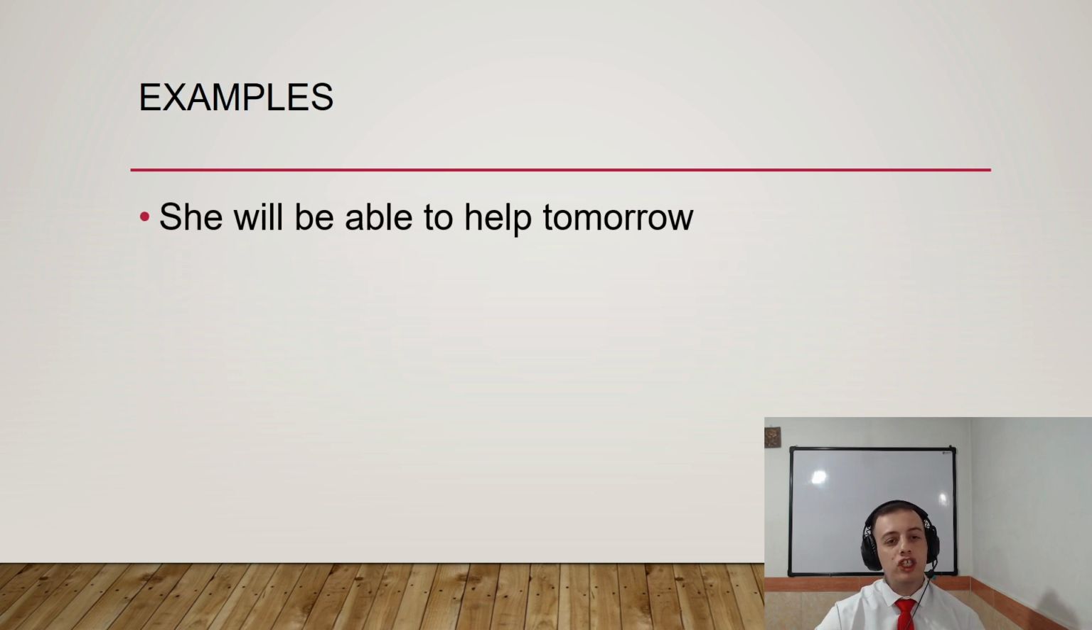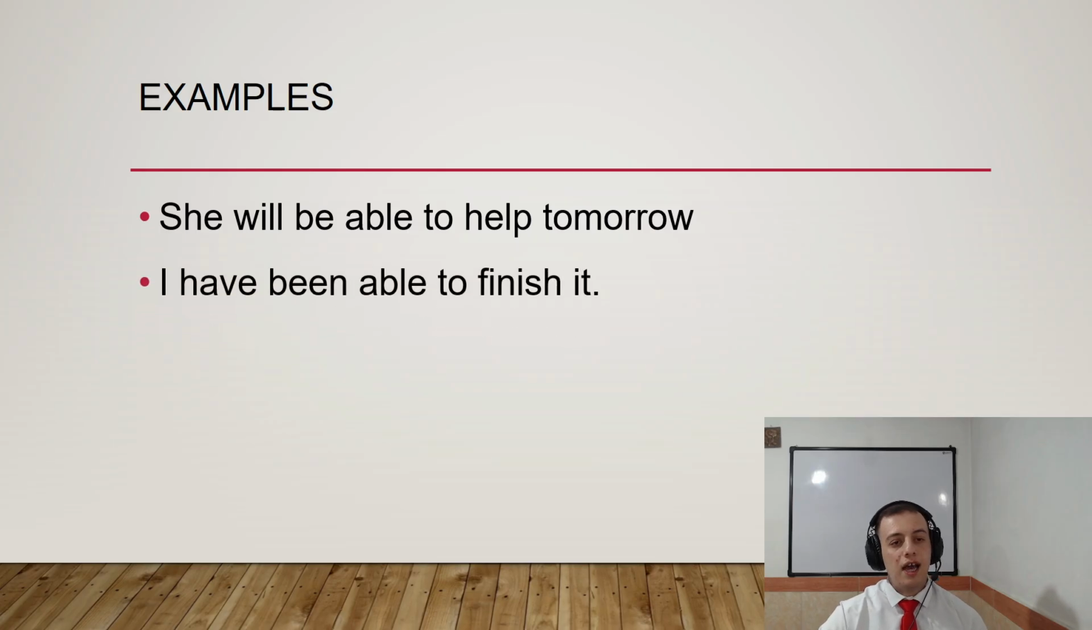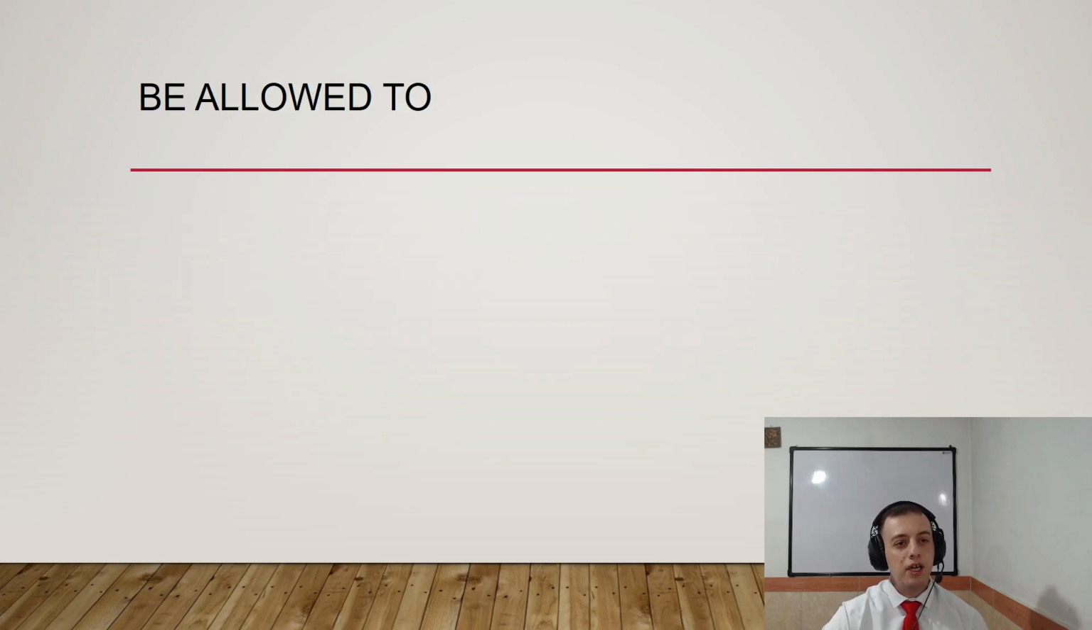For example, she will be able to help tomorrow. It is about future, so it means the ability in future. I have been able to finish it. And it's also present perfect. All right, now the next one is be allowed to.